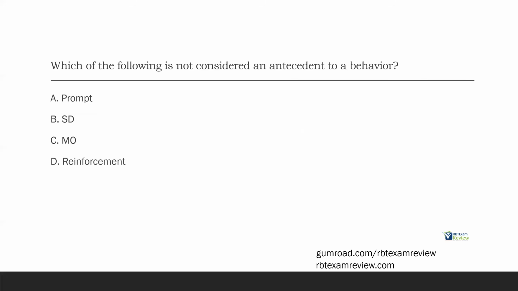Leaves us with D, reinforcement. Reinforcement is what? It's a consequence, not an antecedent. Since it's clearly not an antecedent, but yet a consequence, it is definitely not considered an antecedent to a behavior. So our answer here is going to be D.